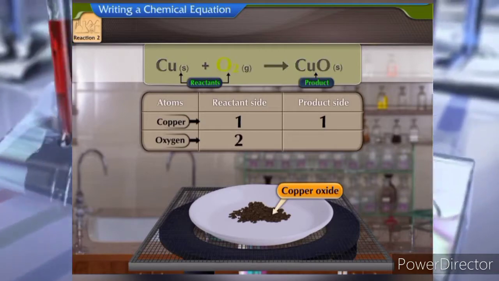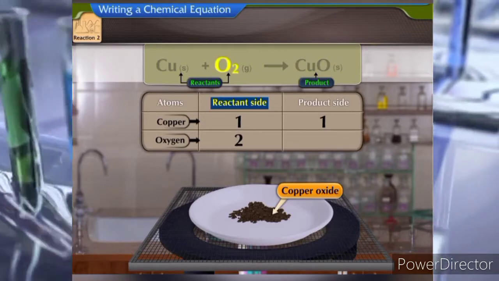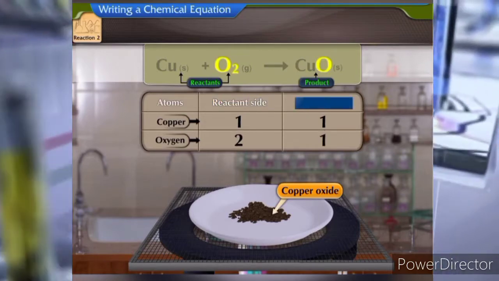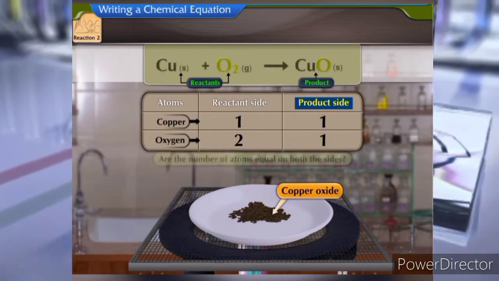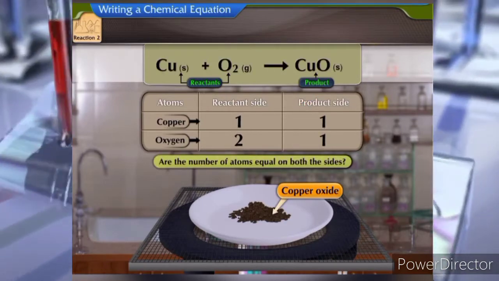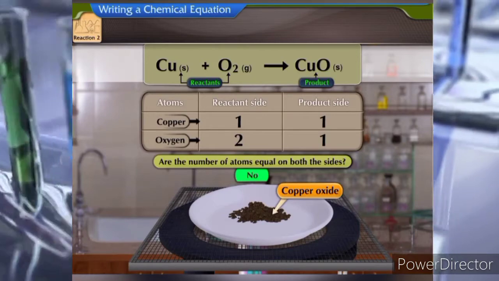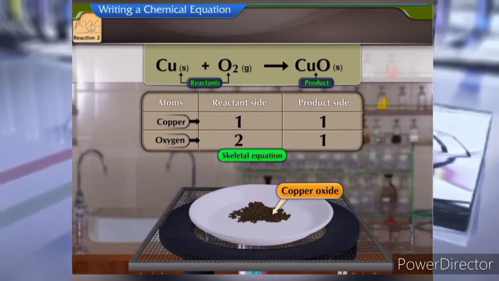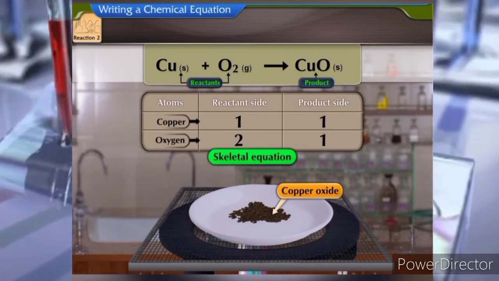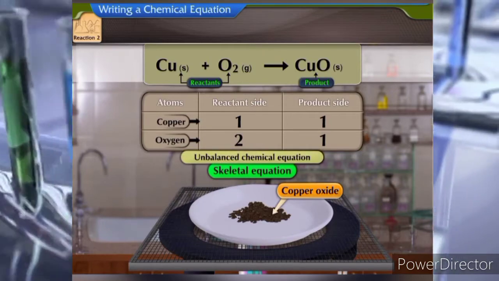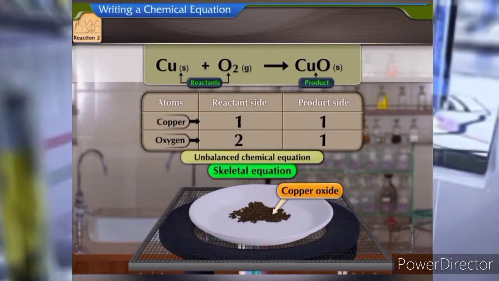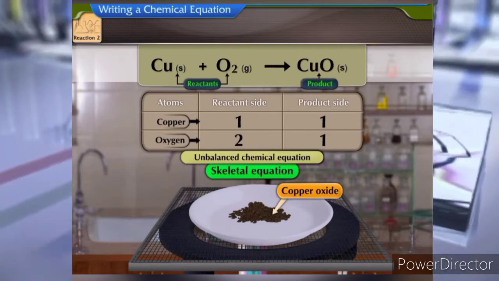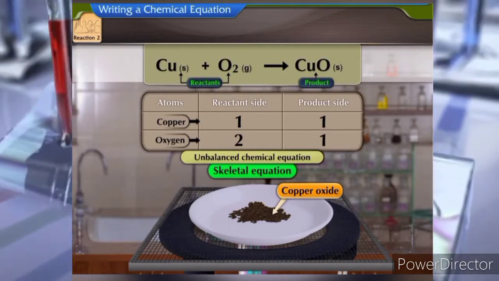But there are two oxygen atoms on the reactant side and only one on the product side. Are the number of atoms equal on both sides? No, they are not. Such an equation is called a skeletal equation. Equations which represent a chemical reaction but are unbalanced are called skeletal equations.